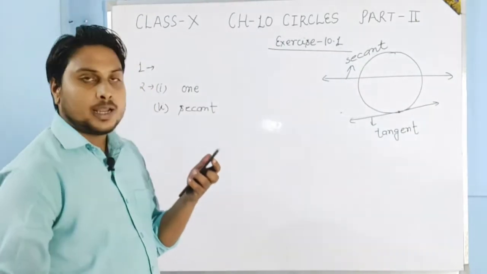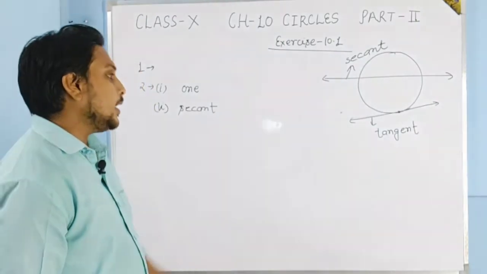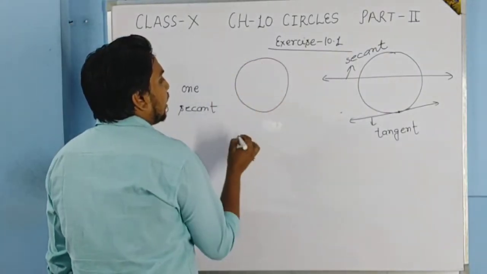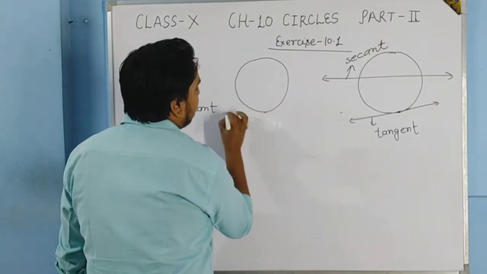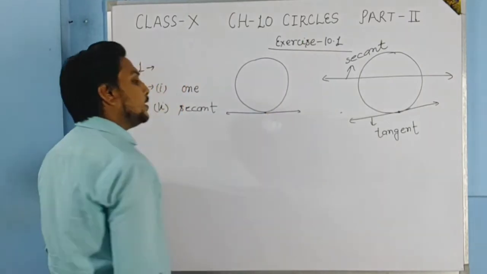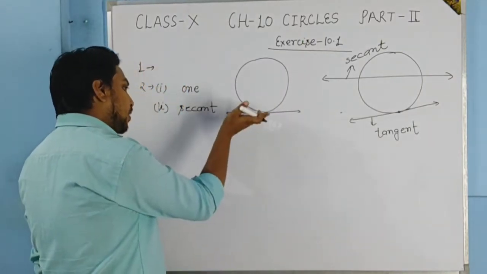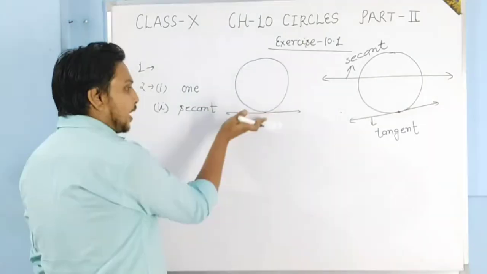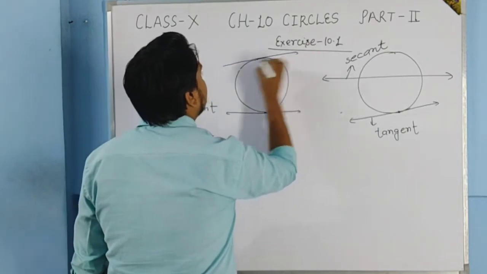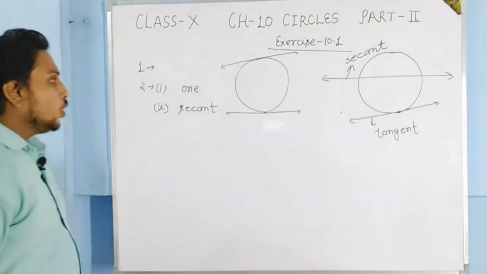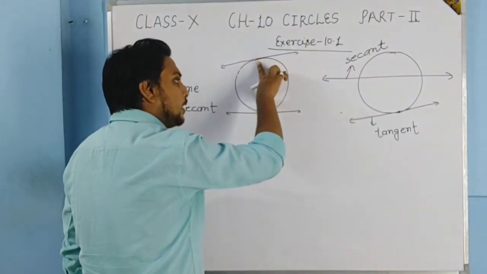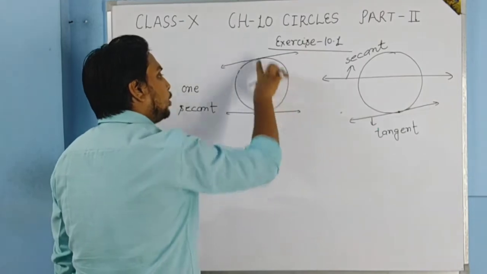The third part is, a circle can have dash parallel tangents at the most. How can you understand this? See, if at this point one tangent is there, and at this point another tangent is there, the tangent parallel to the first you will get like here. So only 2 tangents can be there at the same time which will be parallel to each other.